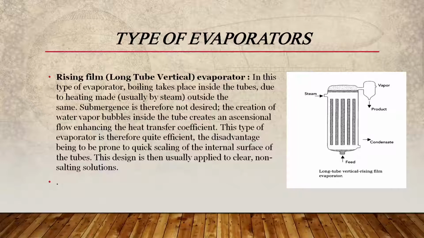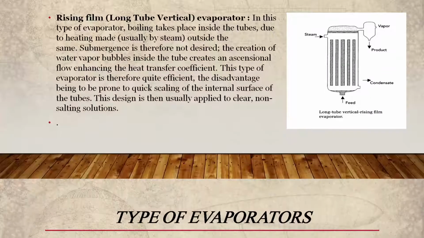The major disadvantage of this type of evaporator is limited product versatility. Also, it requires the products to be of low viscosity and have minimal fouling tendencies.